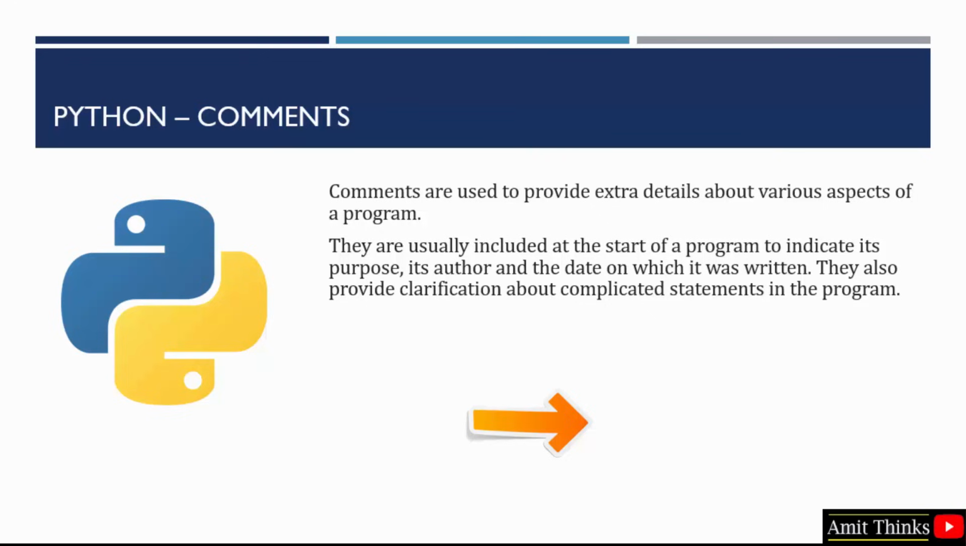Just like you have created a variable, now you have printed the variable, you have created a function, and what is this program related to? In this way you can add a comment at the start of the program to indicate the purpose of the program, the author of the program, and the date on which it was written. This is used to provide clarification and description about the statements in the program or the complete program.